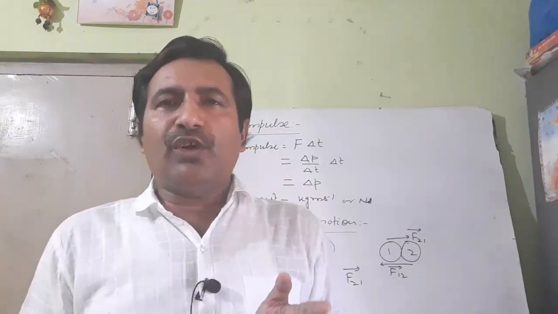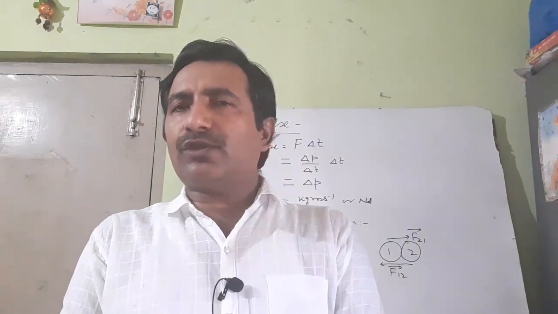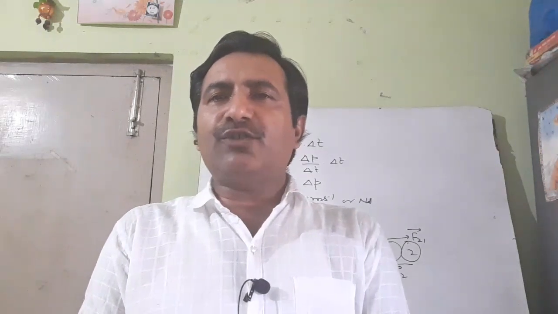This is the reason that they cannot cancel each other. Action and reaction are always observed in pairs, and they cannot cancel their effect because they act on two different bodies. You know, when two forces which are equal in magnitude and opposite in direction act on the same body, their sum will be 0 and they are said to be balanced forces, and they cancel their effect as if there is no force acting on the body. But as action and reaction act on two different bodies, their sum cannot be 0.